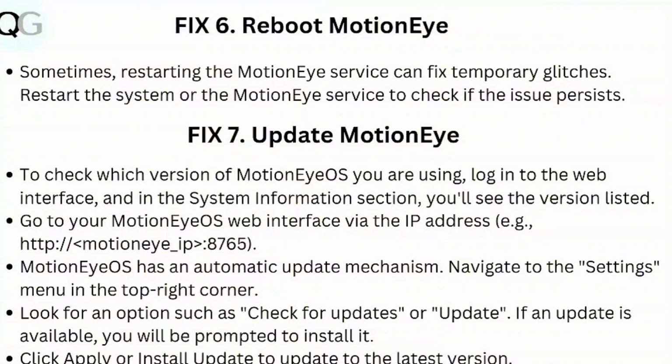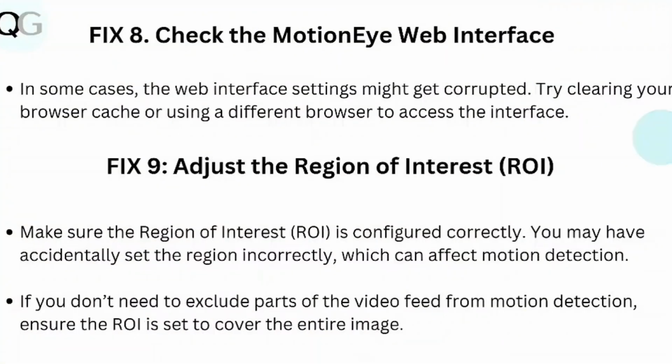Navigate to the settings menu in the top right corner. Look for an option such as check for updates or update. If any update is available, you will be prompted to install it. Click apply or install update to update to the latest version.